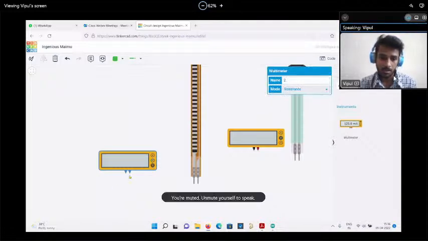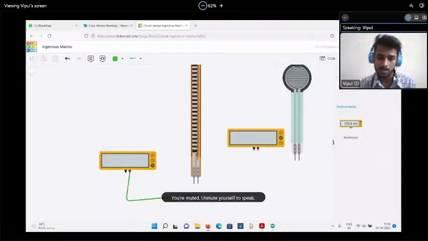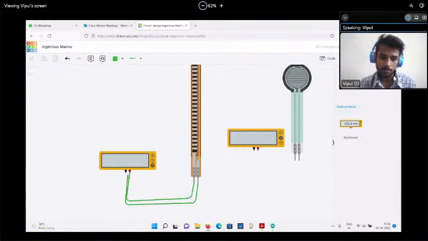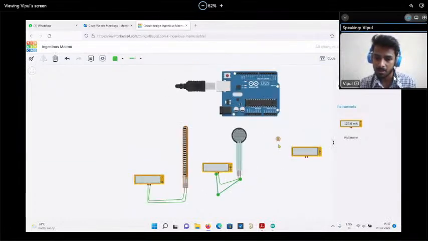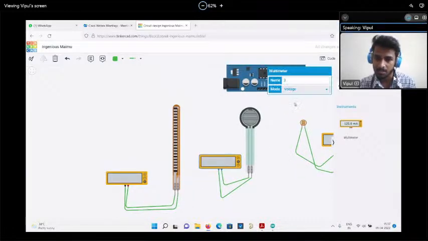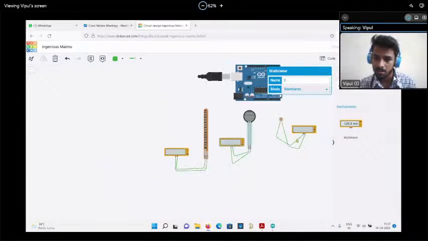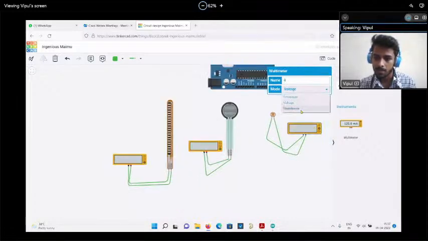If I connect one leg to this and another leg to this, similarly I'll connect all the sensors. I'm just checking whether the resistance is changing or not. The resistance will vary accordingly. So these kinds of sensors are called analog sensors. Why? Because this value is changing because of the environment. I'm checking the resistance, that's why I'm keeping the multimeter here.